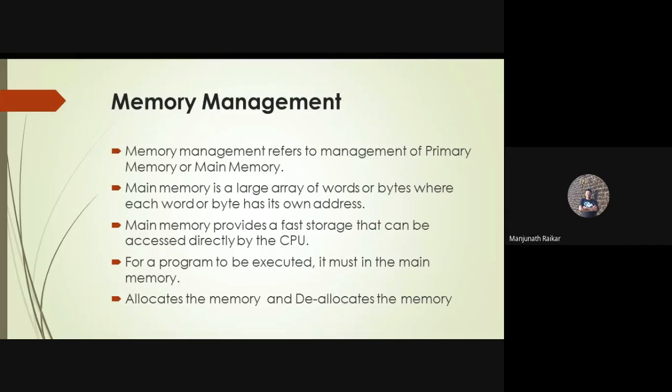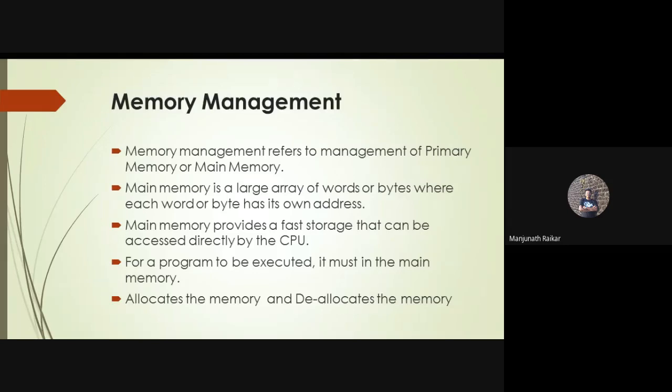So memory management plays an important role with respect to the operating system. Whenever you are using applications, resources must be allocated by the operating system. Whenever the application is not used by the user, the resources will be deallocated, so that the same resources can be allocated for some other application. Like this, memory management is done.